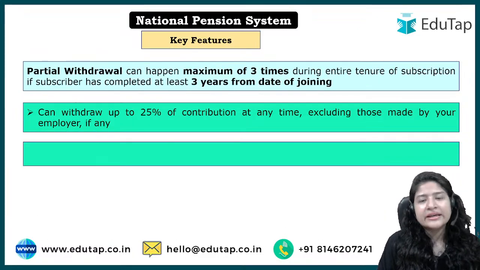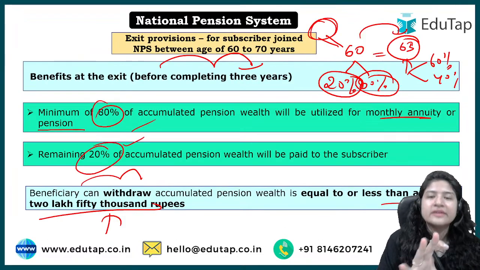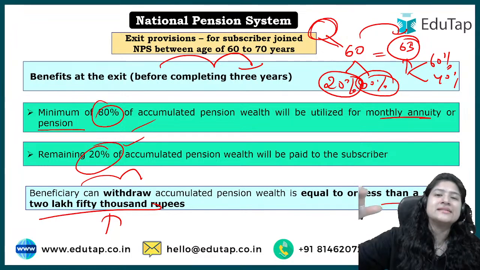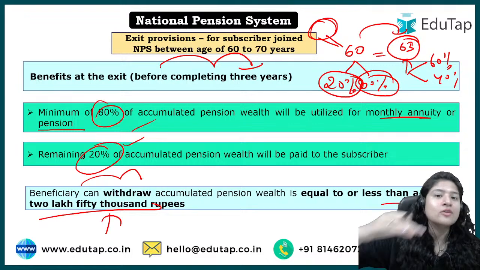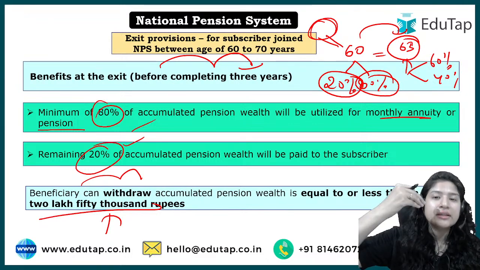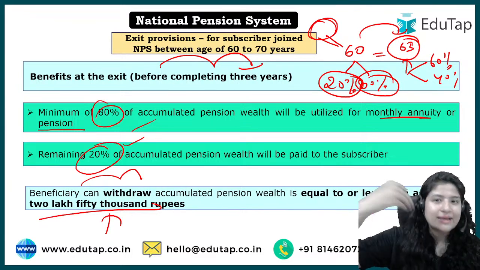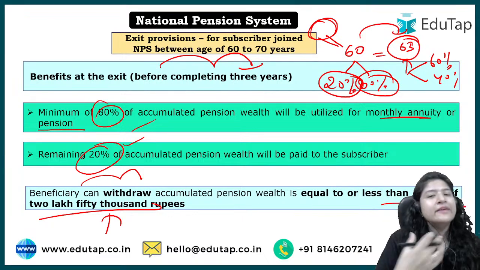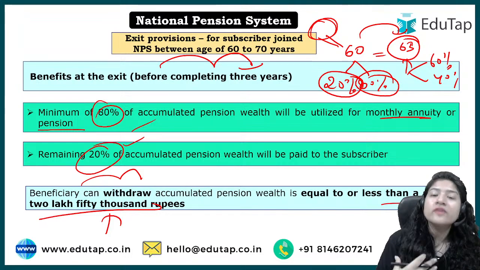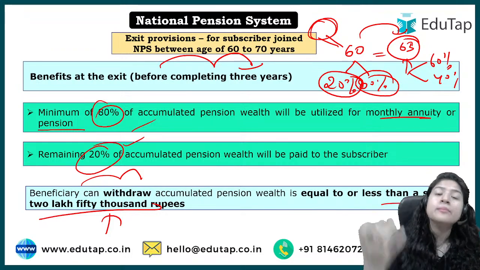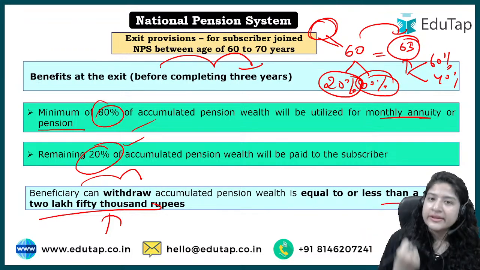Now there are some other key features also. Look, till now we have seen cases of complete exit, where I do not want to be part of the scheme. These are your complete exit points. But what if I want to remain a beneficiary in this scheme, however I genuinely require some money? Can I withdraw in that case, right?